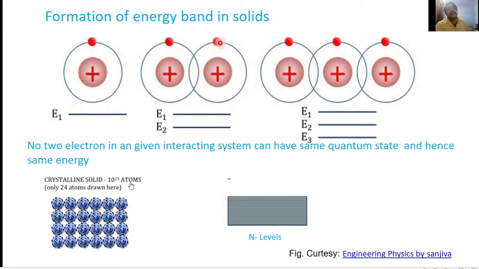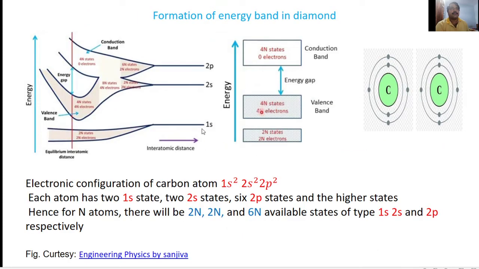In the same way, a crystalline solid consists of n number of atoms, and these atoms interact with n minus 1 other atoms in the solid. So the energy level is split into a large number of closely spaced energy levels in solids.